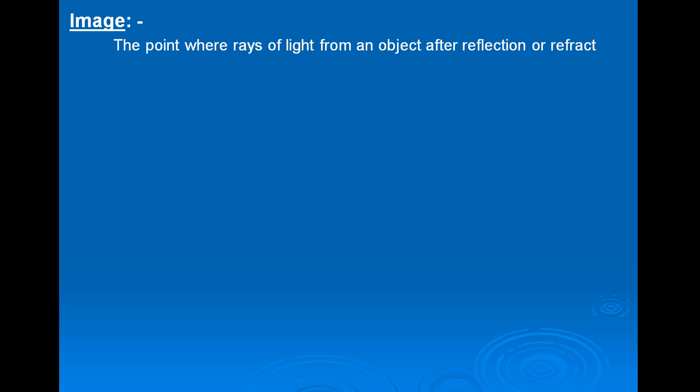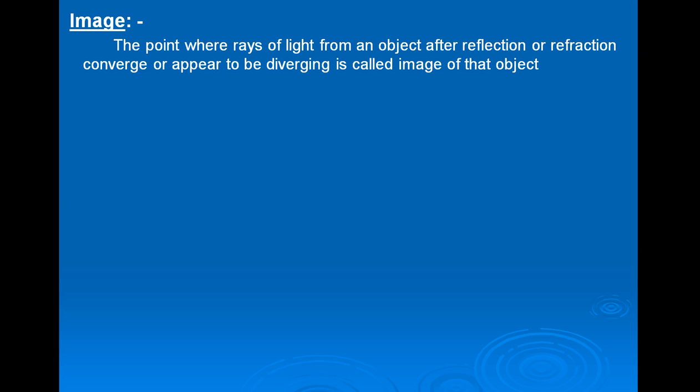Hello student, now we will discuss ray optics image. What is image? The point where rays of light from an object after reflection or refraction converge or appear to be diverging is called image of that point.